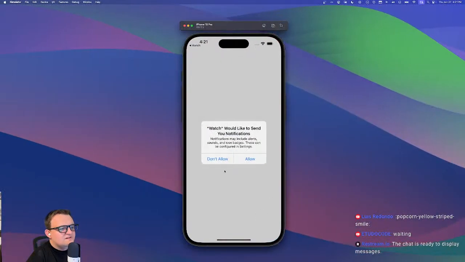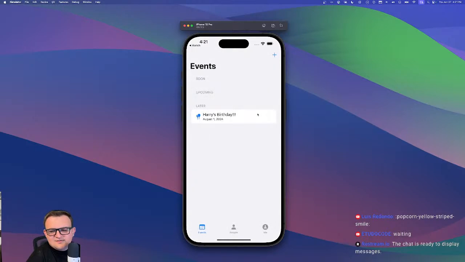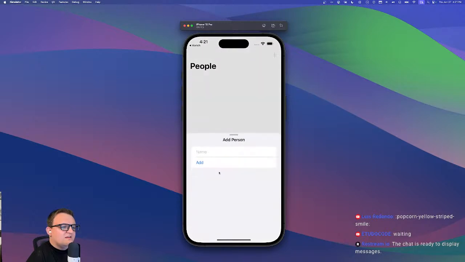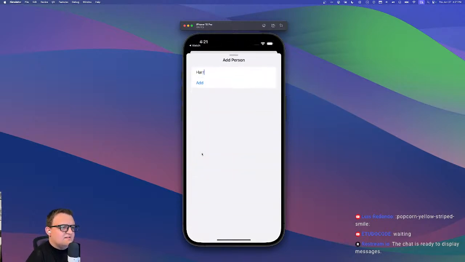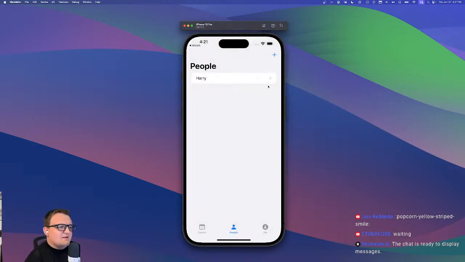We'll run this. Don't allow that. I don't know what it said, but we don't need to allow it. And, all right, we're back. We're running. We'll add Harry again, because that's not what I wanted to work on today. That's not really, I think, important to me.